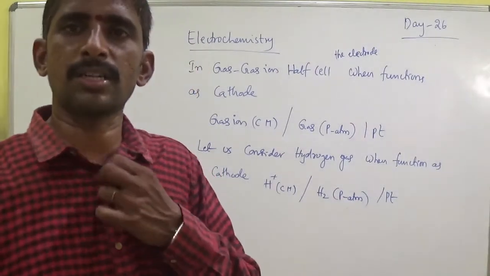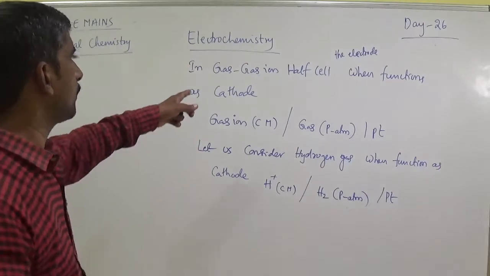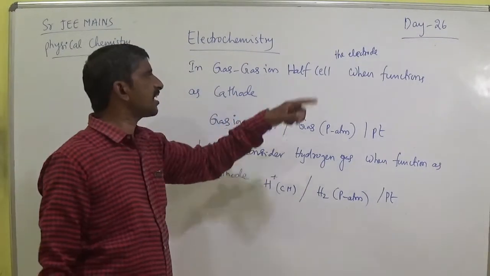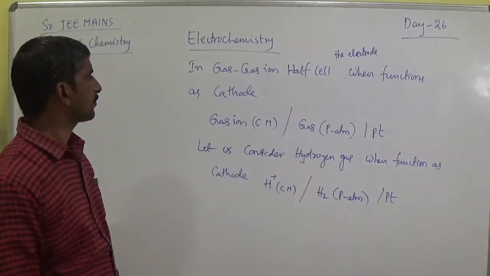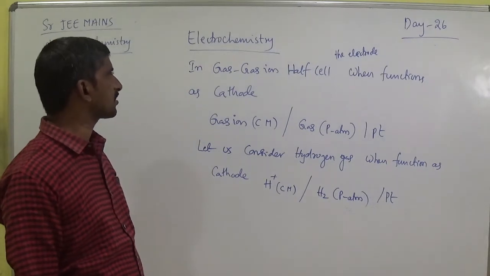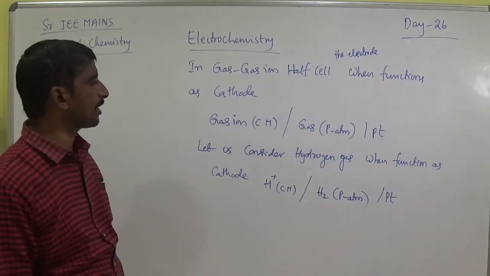Yesterday I explained the anode concept. Now today I explained the cathode, when the gas ion half cell electrode functions as a cathode.